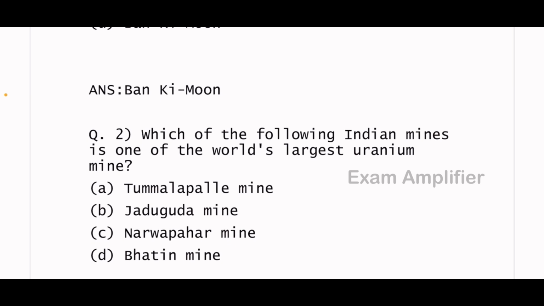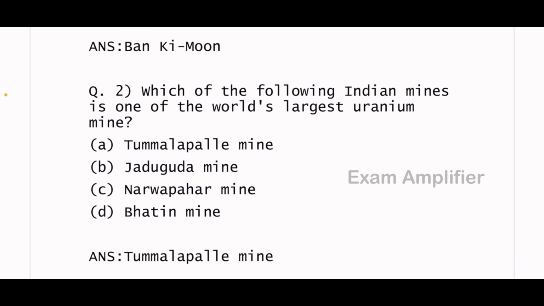Second question. Which of the following Indian mines is one of the world's largest uranium mines? The answer is Tummalapalle mine.